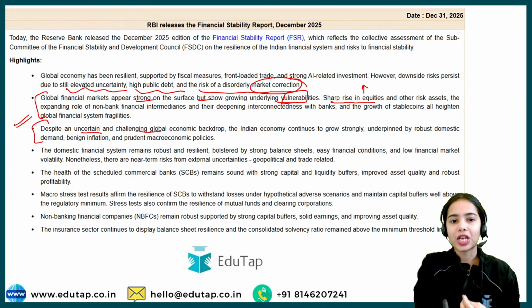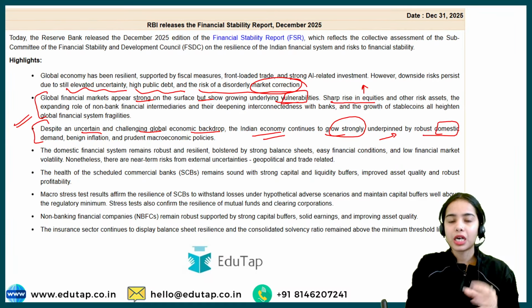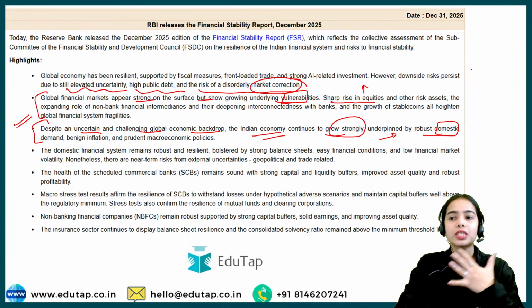Despite an uncertain, challenging global economic backdrop, the Indian economy continues to grow strongly, underpinned by robust domestic demand. See why Trump is imposing such huge tariffs.